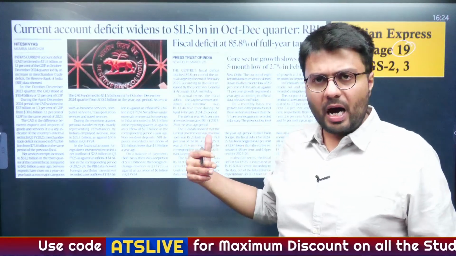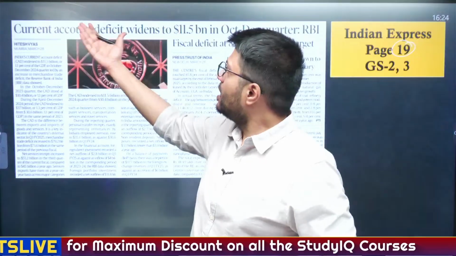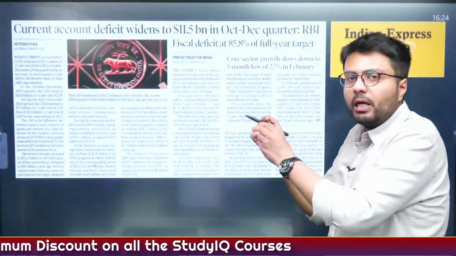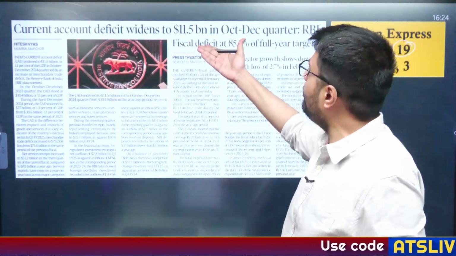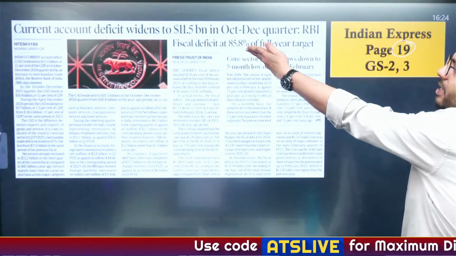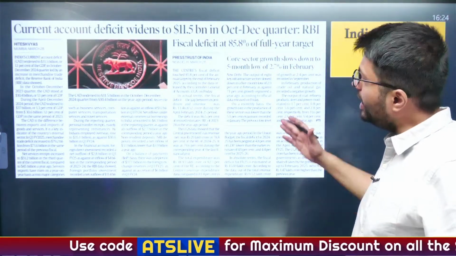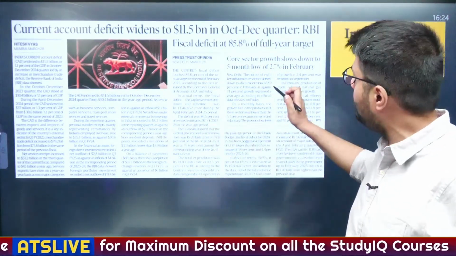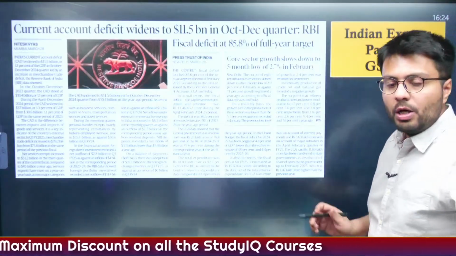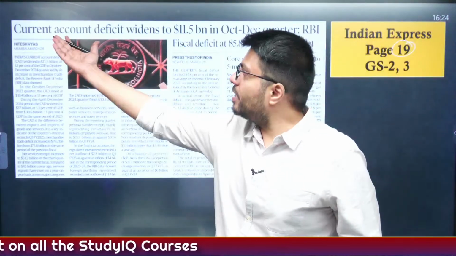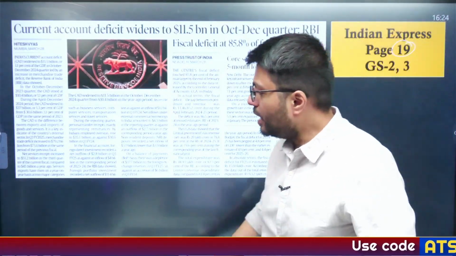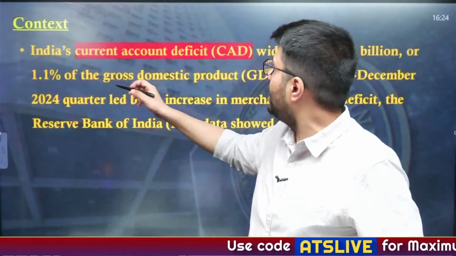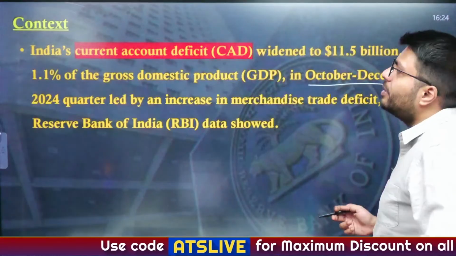So in today's discussion, we have to understand that the current account deficit for a particular quarter won't be asked in the prelims examination. However, what will be asked is the concept of current account deficit. Similarly, fiscal deficit, which is highlighted at 85.8% of the full year target, is also an important part of the economy syllabus. So is core sector growth. So today we'll understand what is current account deficit, what is fiscal deficit, and what is core sector.